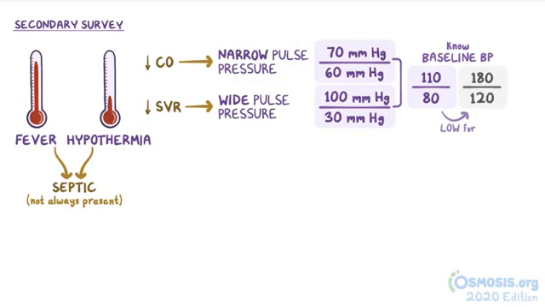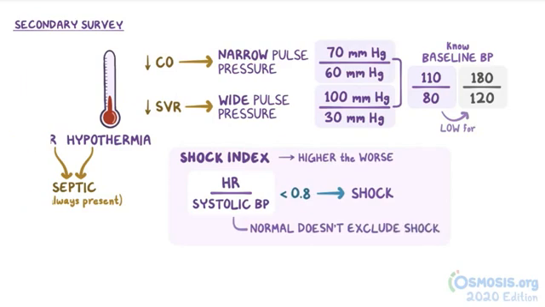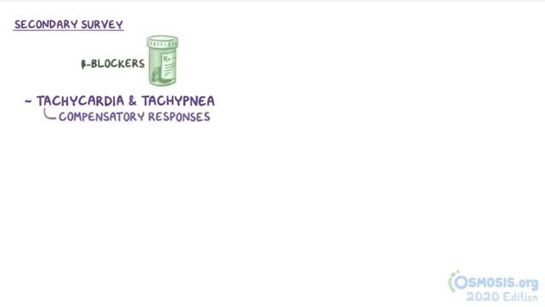A recently studied parameter is the shock index, which is the heart rate divided by the systolic blood pressure. A shock index greater than 0.8 usually indicates shock, and the higher the number, the worse the shock. But a normal shock index value does not exclude shock. Now, tachycardia and tachypnea are classic compensatory responses to shock. However, if someone is on a medication like a beta blocker, this might blunt the tachycardia.